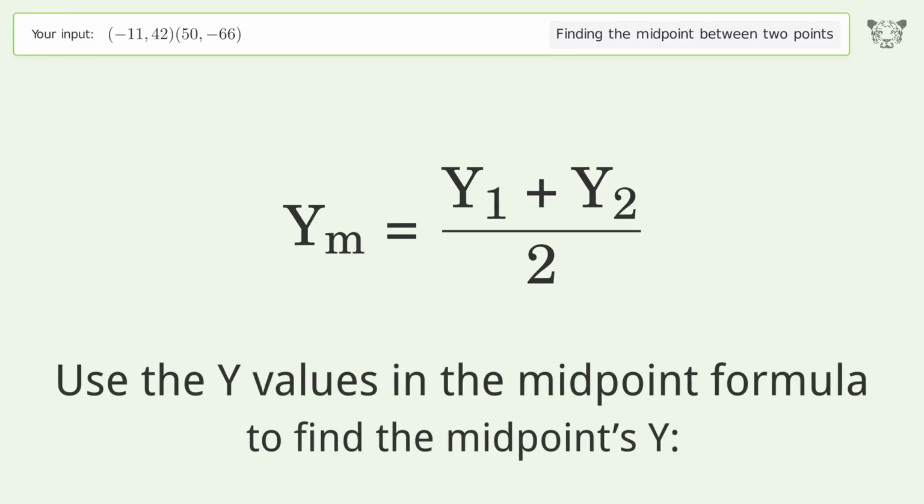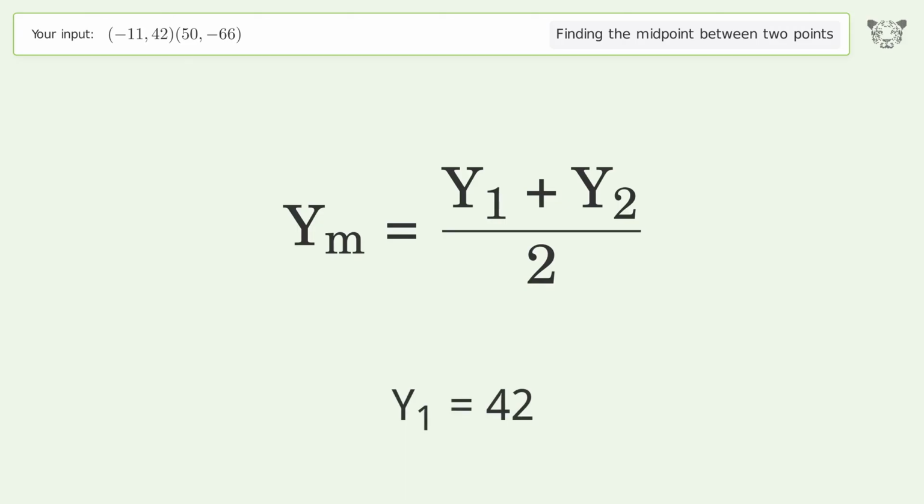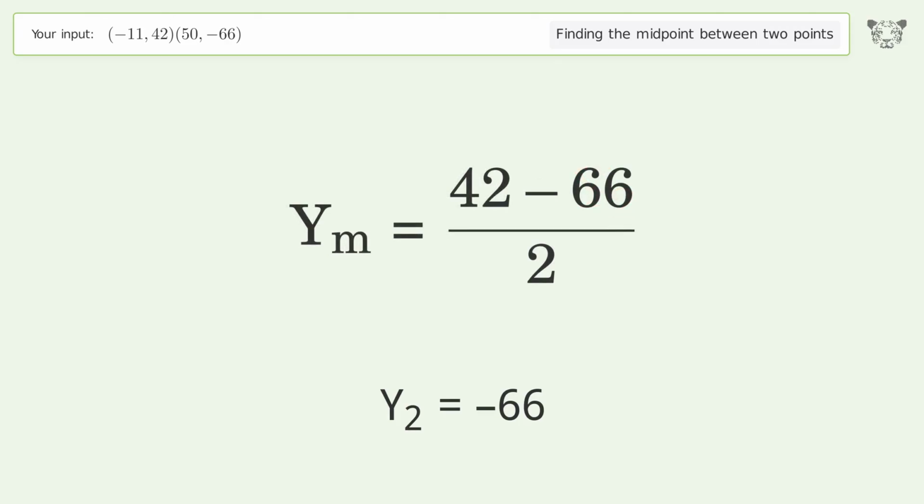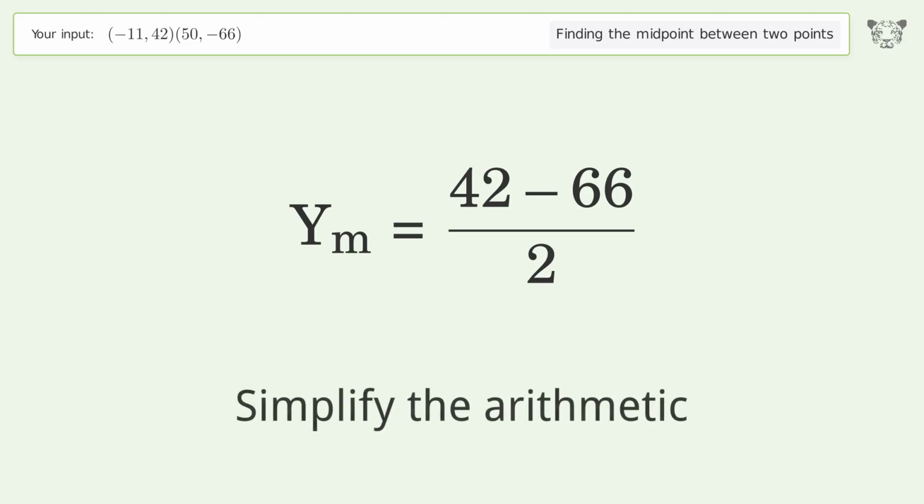Use the y values in the midpoint formula to find the midpoint's y. y1 equals 42. y2 equals -66. Simplify the arithmetic.